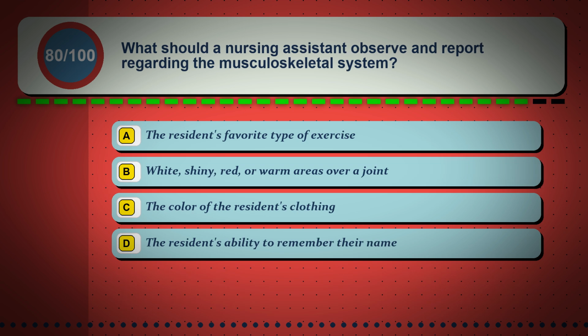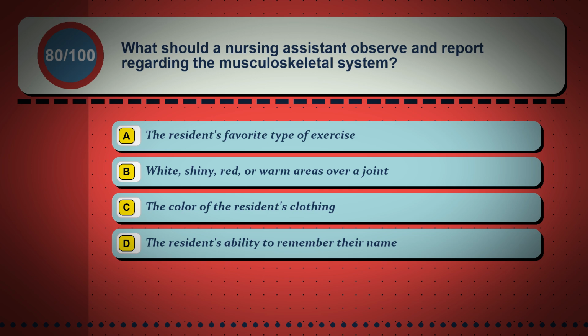Question 80. What should a nursing assistant observe and report regarding the musculoskeletal system? Option A, the resident's favorite type of exercise. Option B, white, shiny, red, or warm areas over a joint. Option C, the color of the resident's clothing. Option D, the resident's ability to remember their name.